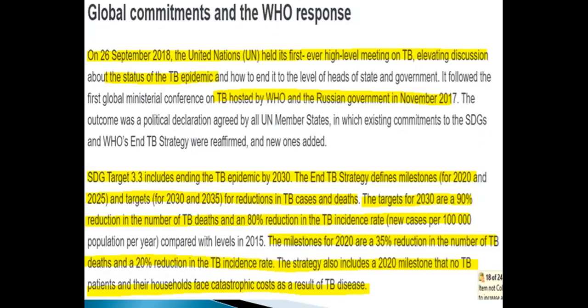On 26 September 2019, the United Nations held its first ever high-level meeting on TB, elevating the discussion and status of the TB epidemic. It followed the ministerial conference hosted by WHO and the Russian government in November 2017. SDG target 3.3 includes ending the TB epidemic by 2030, and the End TB Strategy defined milestones for 2025 and targets for reduction in TB. The targets for 2030 are a 90% reduction in the number of TB deaths and an 80% reduction in TB incidence rate. The milestones for 2020 are a 35% reduction in deaths and a 20% reduction in TB incidence rate. The strategy also includes a 2020 milestone that no TB patient and their household face catastrophic costs as a result of TB disease.